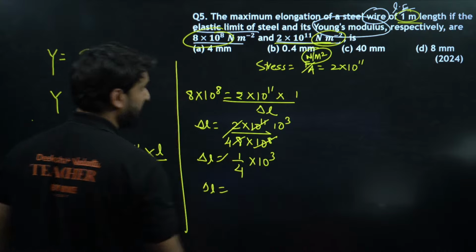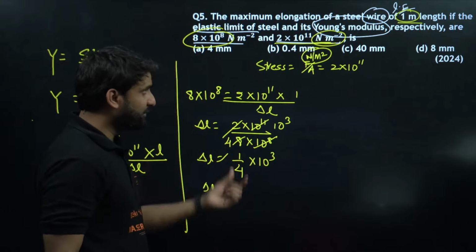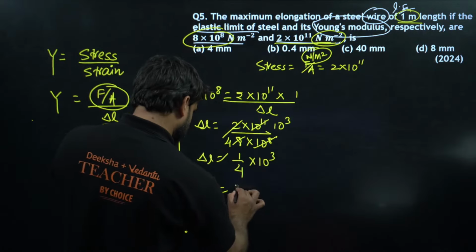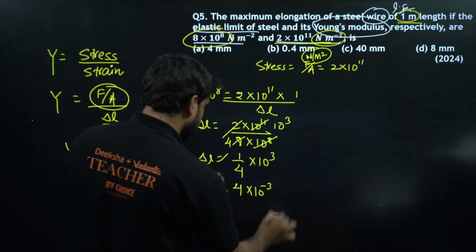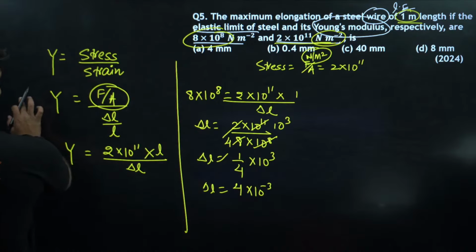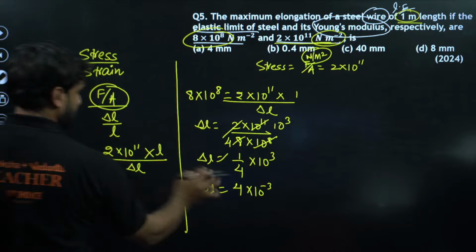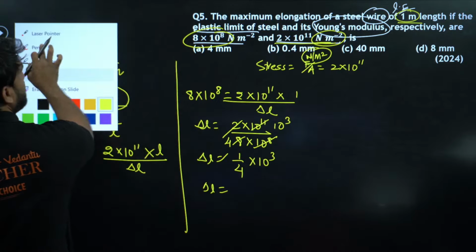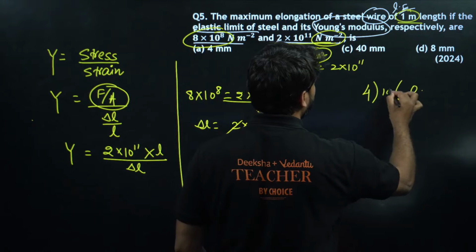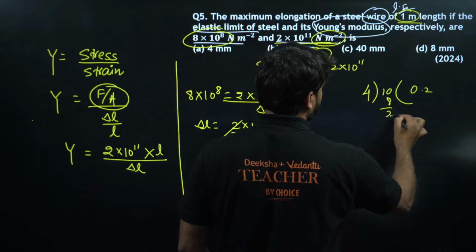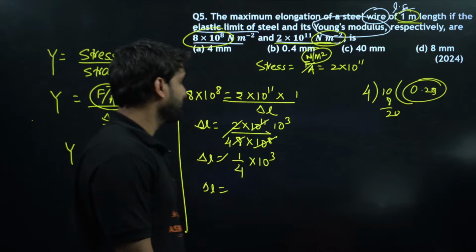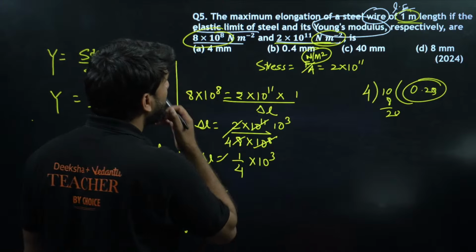If we solve this 1 by 4, what will be 1 by 4? Can you see, my dear champion? So we can also write this as 4 into 10 to power minus 3. Solving is the good thing here. So if we solve, 1 by 4 will be 0.25. Which option is coming here?